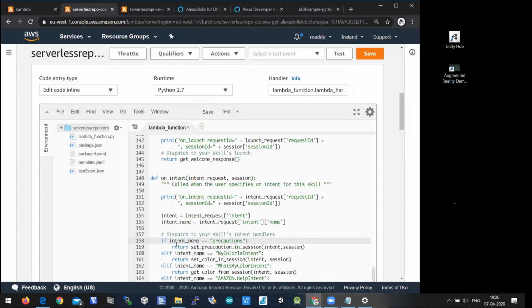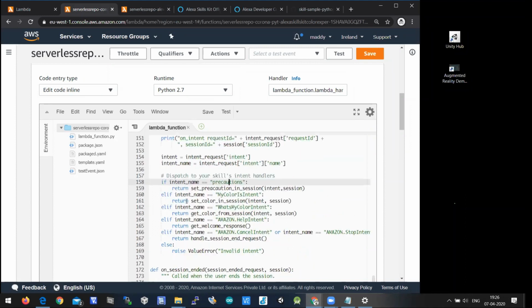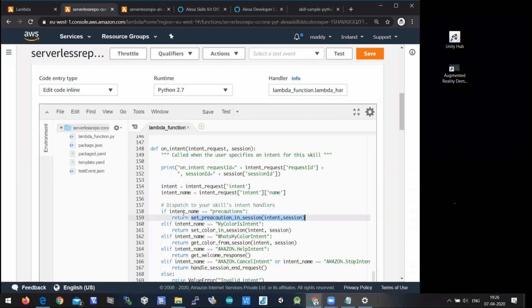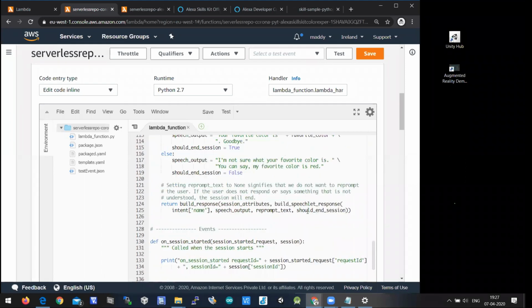If intent name is precautions, return. I'm just calling this set_precaution_in_session. If that matches here, on_intent will be called when you ask a question. Then immediately I'm comparing if the intent name is precautions, then I'm calling this function, set_precaution_in_session. So I need to create this function.